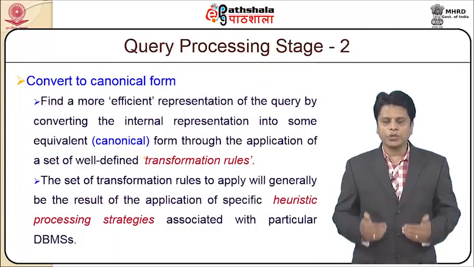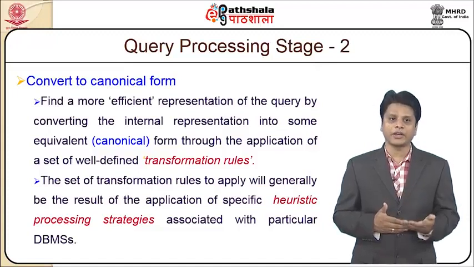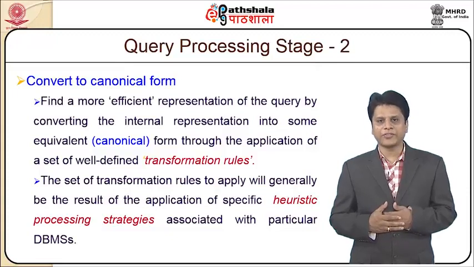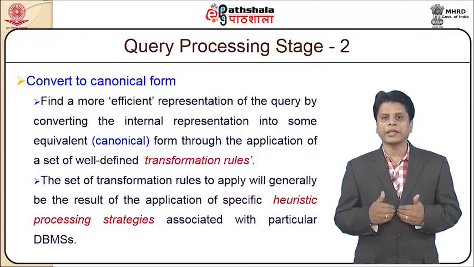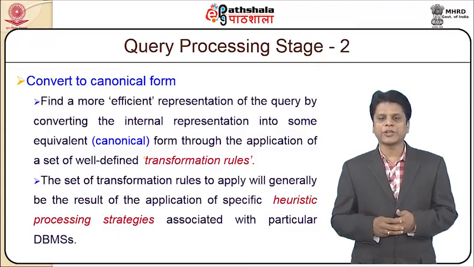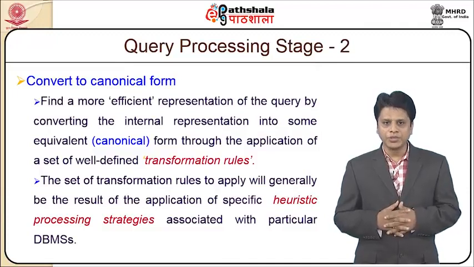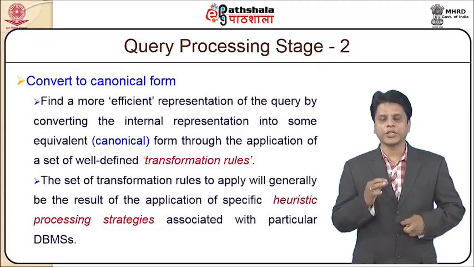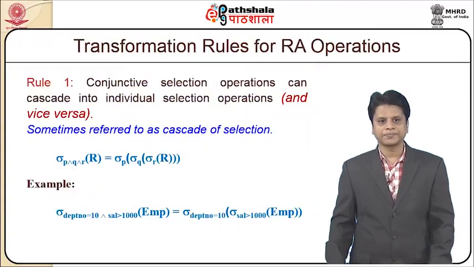When we switch to query processing stage 2, we convert all the relational query trees into a canonical format. This canonical format is a more efficient way of representing a query, by converting the internal representation into some canonical form through the application of well-defined transformation rules. The set of transformation rules to apply will generally be the result of application of specific heuristic processing strategies associated with the particular DBMS.